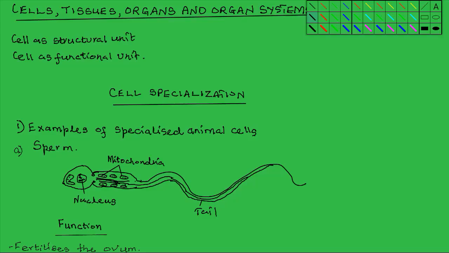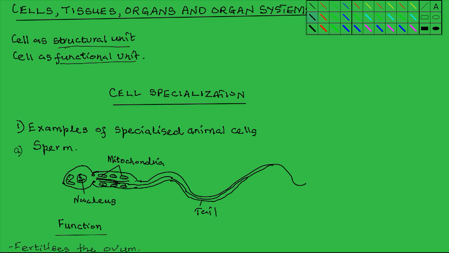In this lesson, we look at how cells are adapted to carry out specific functions. We also look at what tissues, organs, and organ systems are. Now, you will recall that the cell is the structural and functional unit of an organism. Now, what do you mean by these two phrases, structural unit and functional unit?